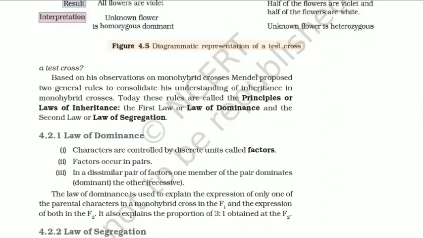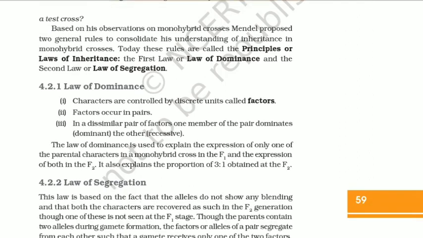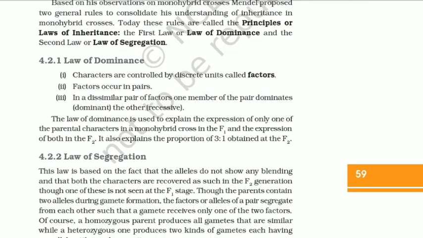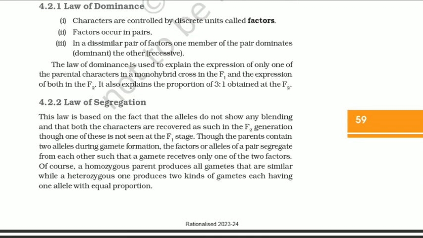Based on his observations on the monohybrid process, Mendel proposed two general rules to consolidate his understanding of inheritance in the monohybrid process. Today, these rules are called the principles or laws of inheritance: the first law or law of dominance, and the second law or law of segregation. 4.2.1 Law of dominance.